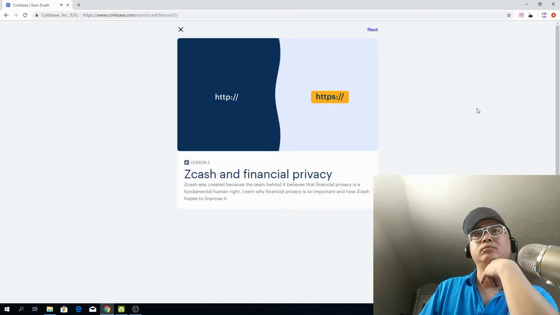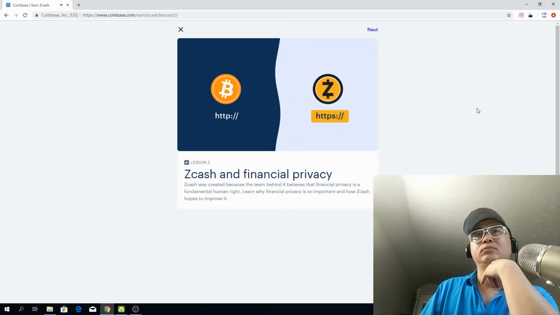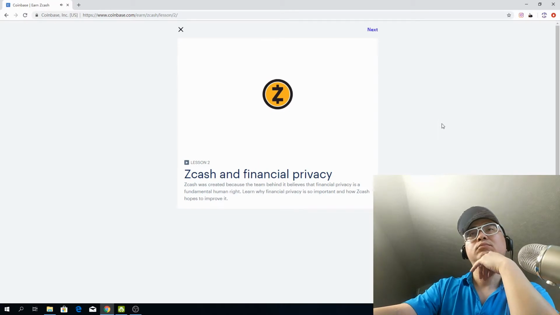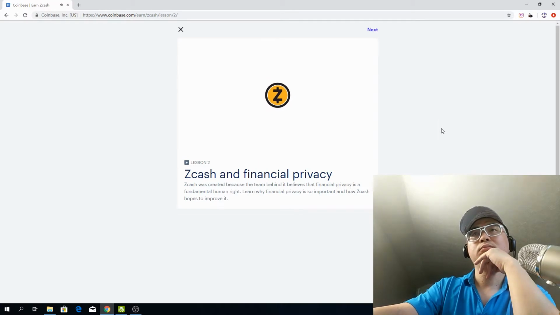HTTPS is secure HTTP. It keeps your information private as it is transmitted over the internet. When it comes to privacy, Bitcoin is similar to HTTP. And Zcash is similar to HTTPS. Bitcoin's lack of privacy is why a team of expert cryptographers created Zcash. Zcash is a privacy-protecting cryptocurrency. It combines the privacy of cash with the global reach of crypto.